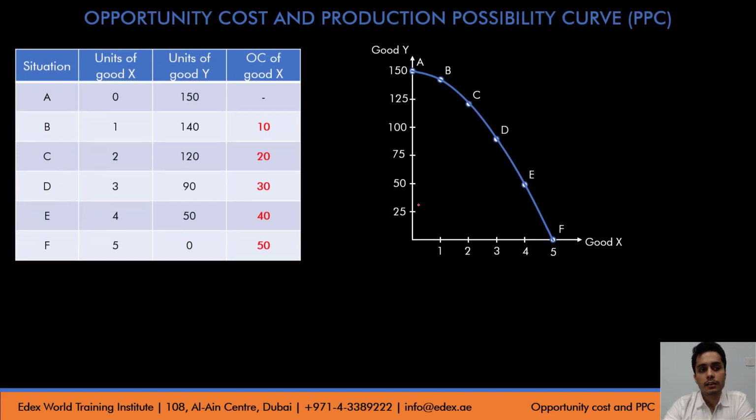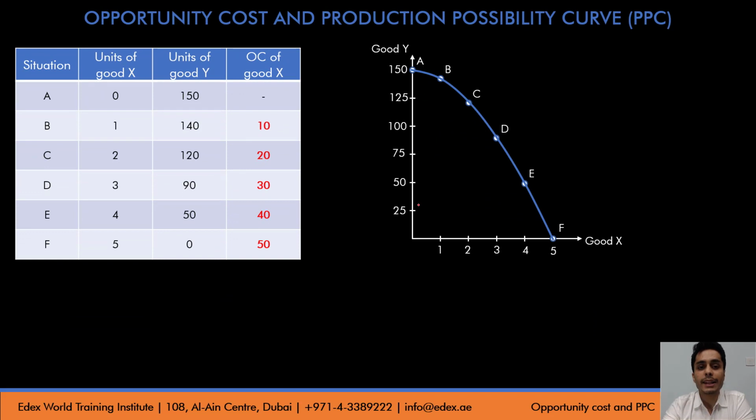Now let's understand the link between opportunity cost and the PPC. When I'm given the production schedule, it's easy for me to calculate the opportunity cost. Now, if I'm given the production possibility curve, is it possible for me to get the opportunity cost? Let's see.